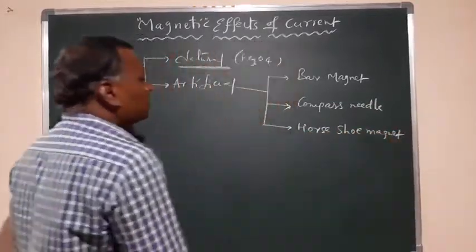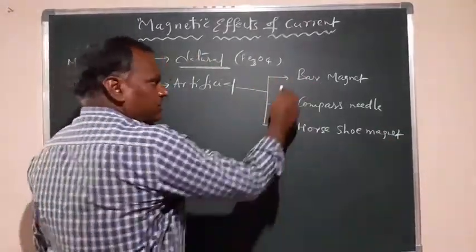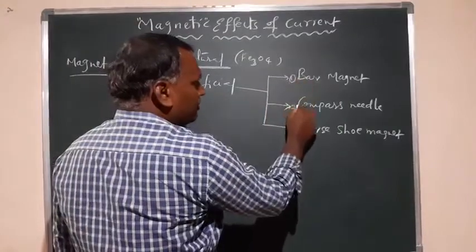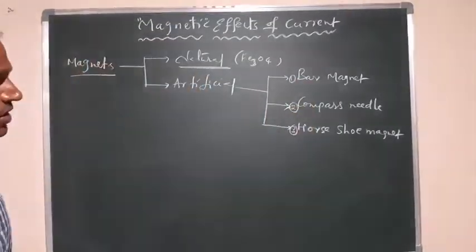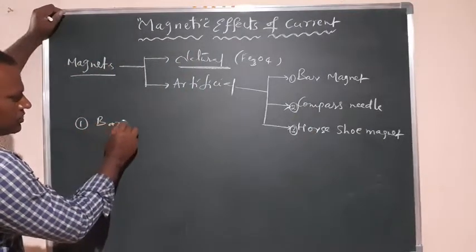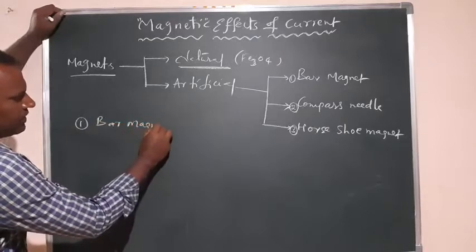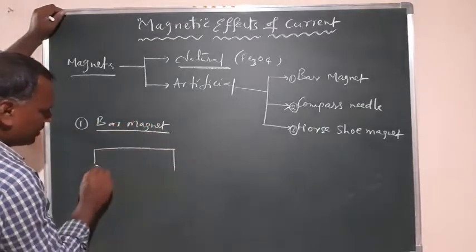and a horseshoe magnet. So these are not types of artificial magnets, these are the shapes in which magnets can be constructed or prepared based on the application. If you go for the first one, the bar magnet, the shape will be given like this.